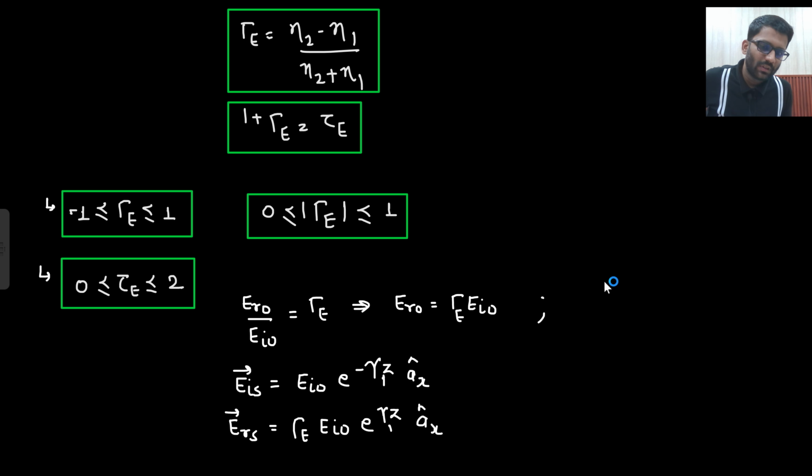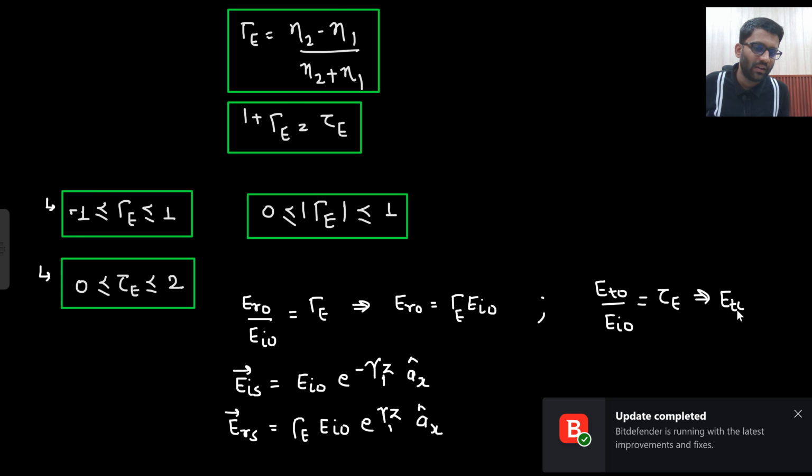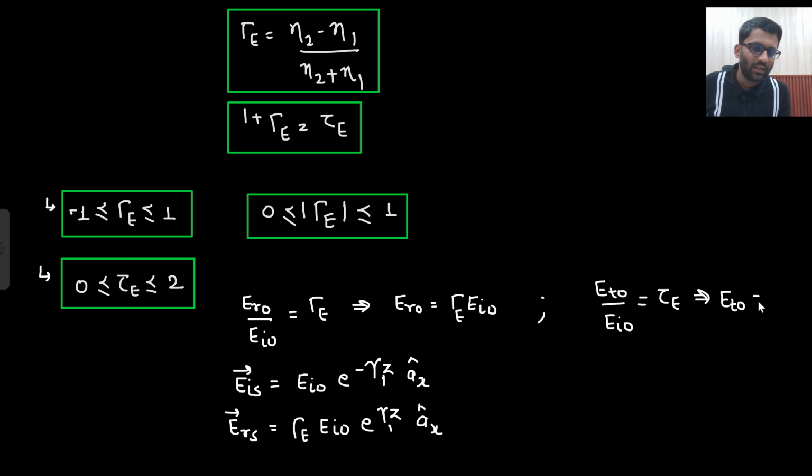What else do you know? That your E transmitted divided by E incident is equal to tau e. For tau what will you calculate? First you will calculate the reflection coefficient, then you will do 1 plus, then you will get tau e. So this is what we know. Transmission by incident is tau e. So from here what can you write? ETO is equal to tau e EIO. Right?